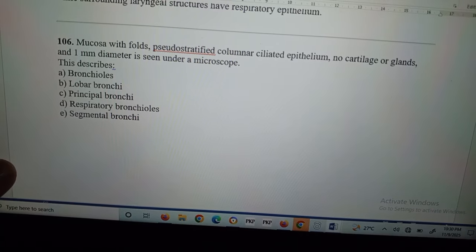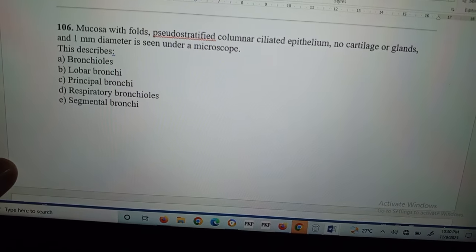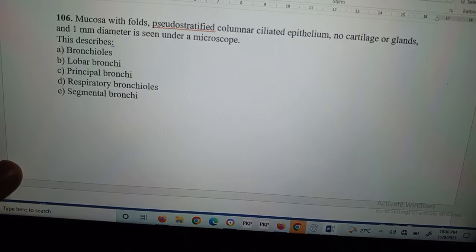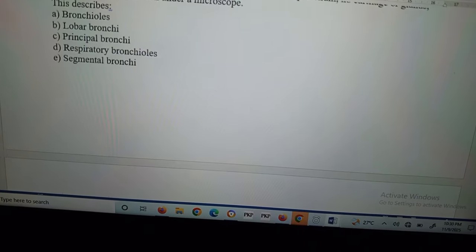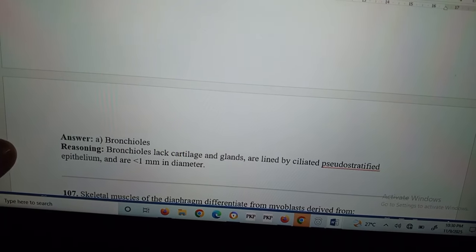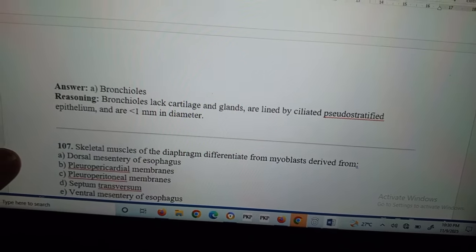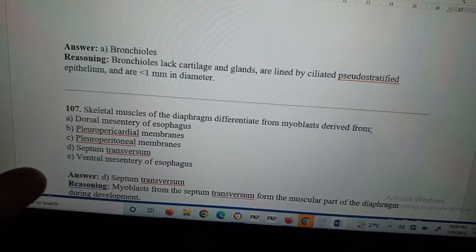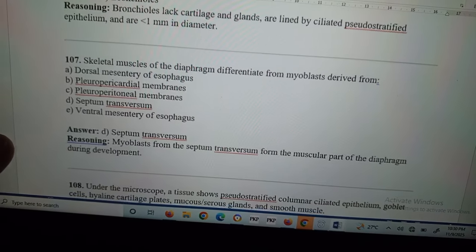Question number 106. Mucosa with pseudostratified columnar ciliated epithelium, no cartilage or glands, and 1 millimeter diameter is seen. Which structure is this? This is bronchioles. Bronchioles lack cartilage and glands. They are lined by ciliated pseudostratified epithelium and are less than 1 millimeter in diameter.